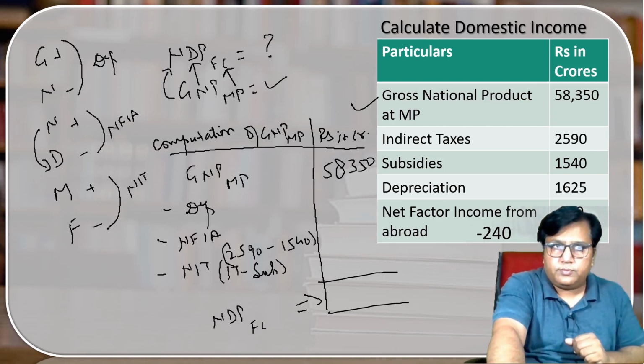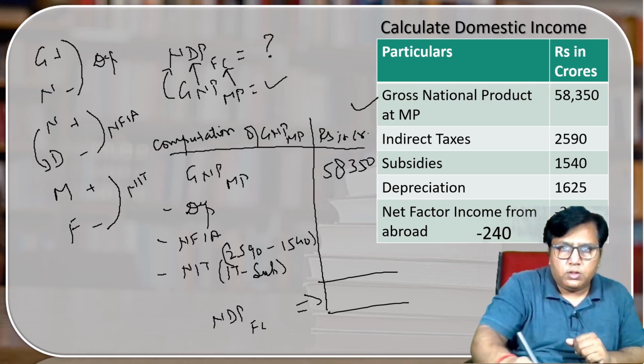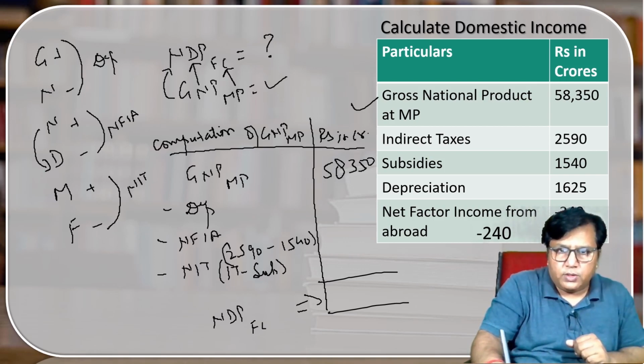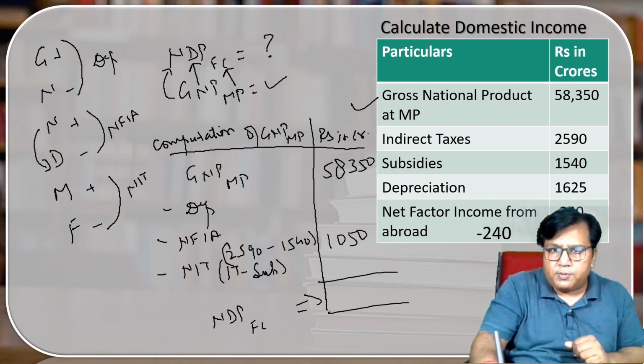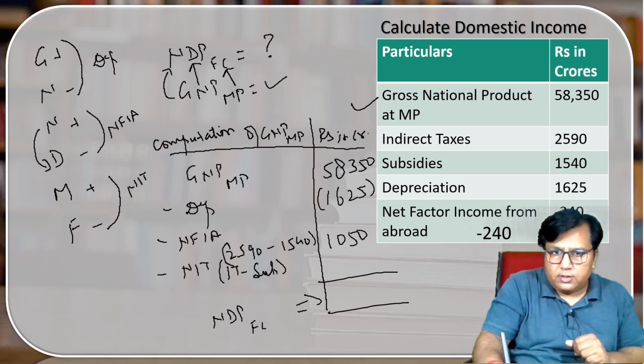Okay. We will get 1050. Okay. Next is depreciation. Depreciation is 1625. What we have to do? We have to deduct. Net indirect taxes also we have to deduct. Then NFIA, that is minus 240.